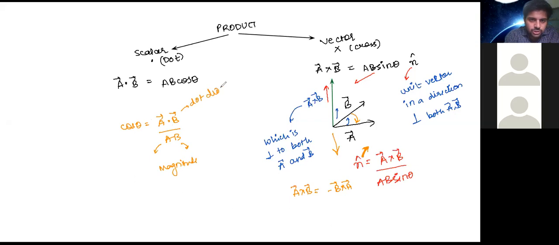So what is the general use of the dot product or scalar product? It is used to find the angle between two vectors.